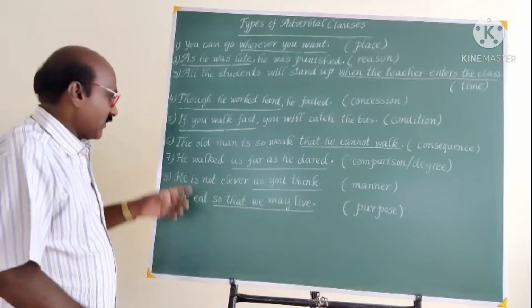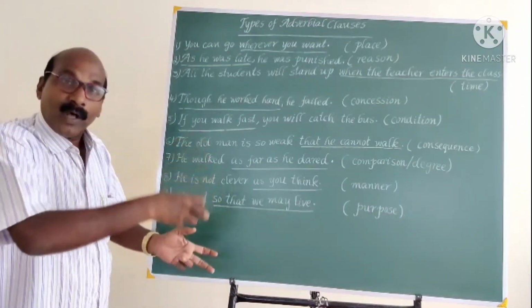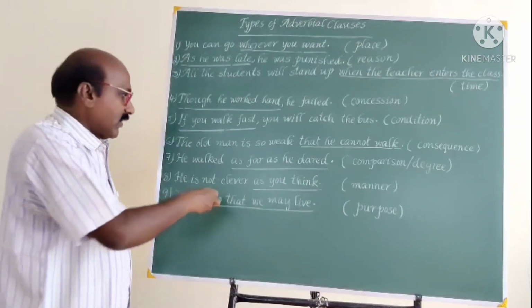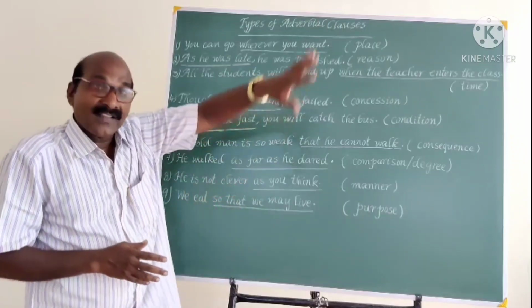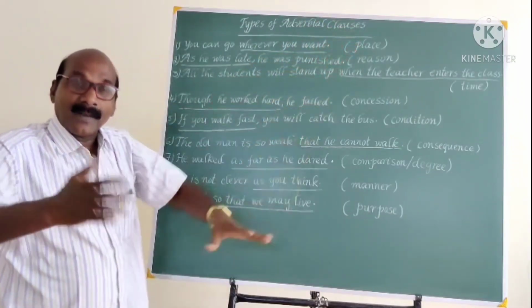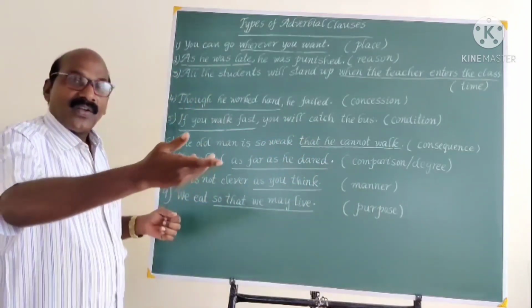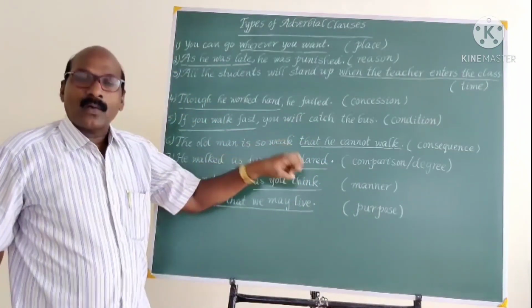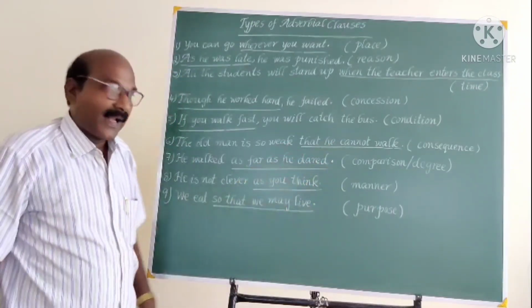See, he walked, and some comparison is involved here. He walked as far as I walked, as far as they walked. As far as he did. So some comparison is involved here, so it is an adverbial clause of comparison.